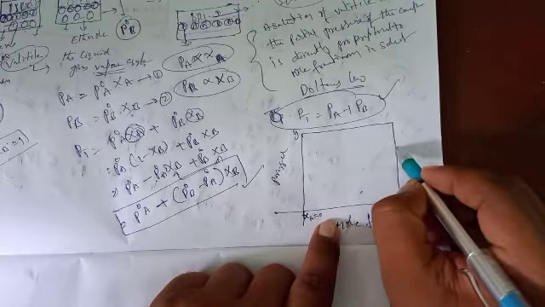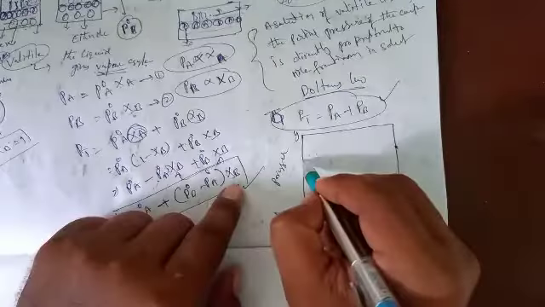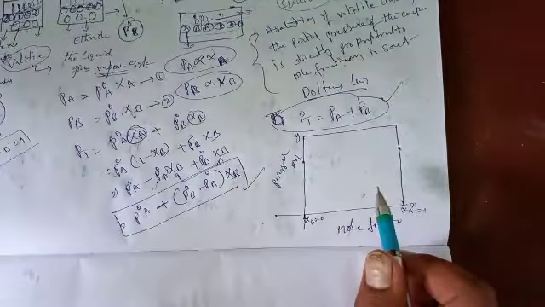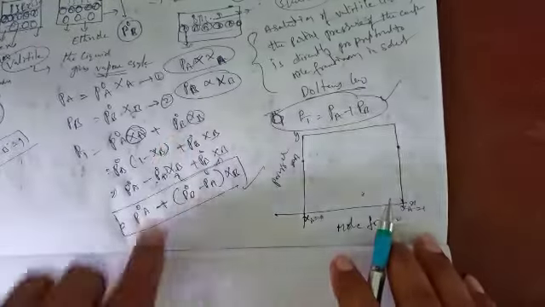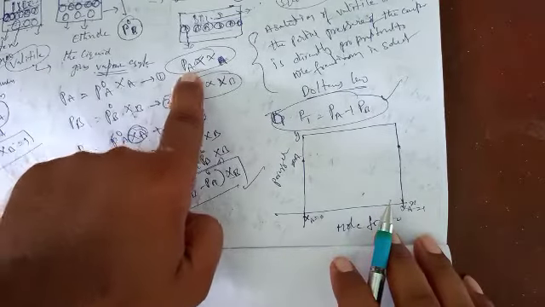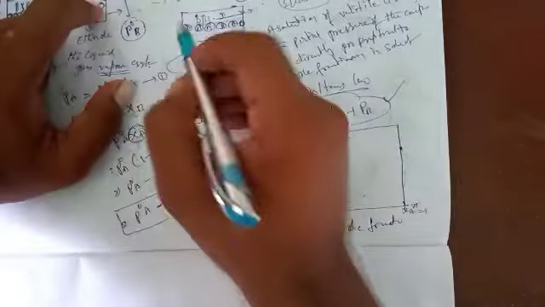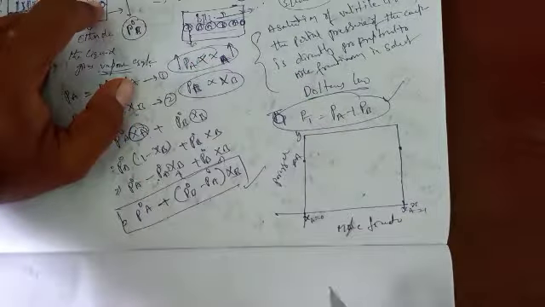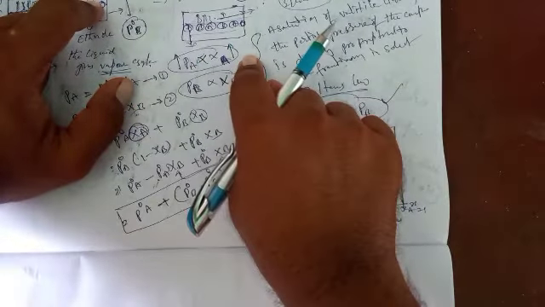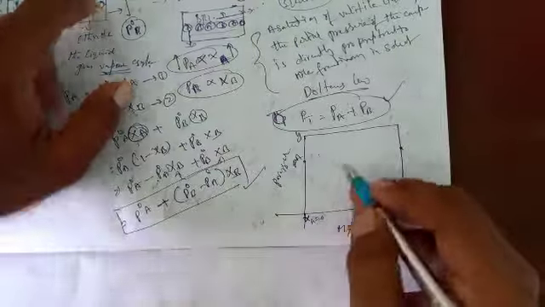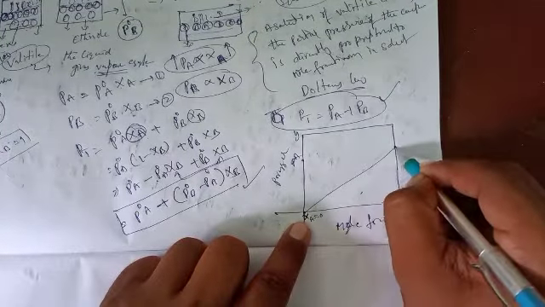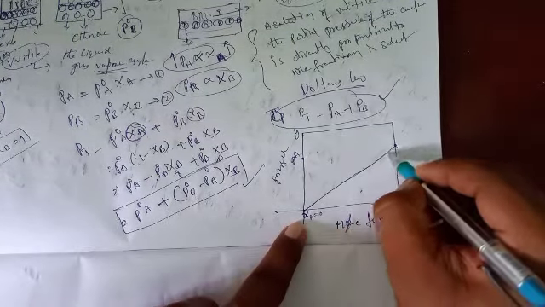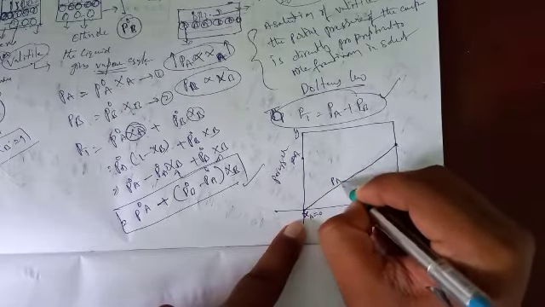What is the partial pressure? PA. Okay students, what is the basic principle of Raoult's law? The partial pressure is directly proportional to mole fraction. If the mole fraction increases, then automatically the partial pressure also increases. If the partial pressure increases, then automatically the mole fraction increases. Suppose this is component A, and this is P naught A.